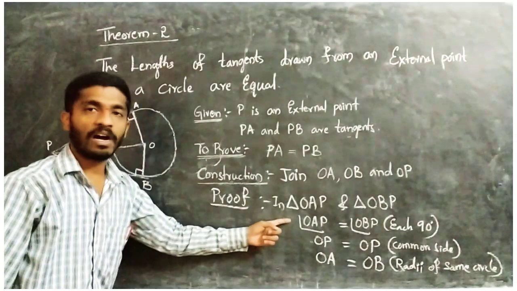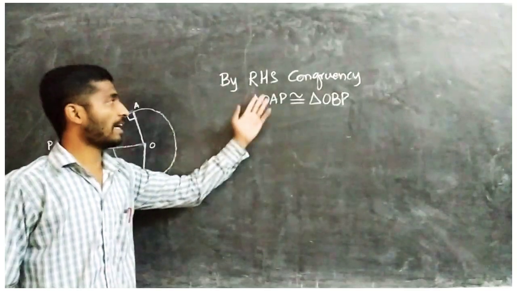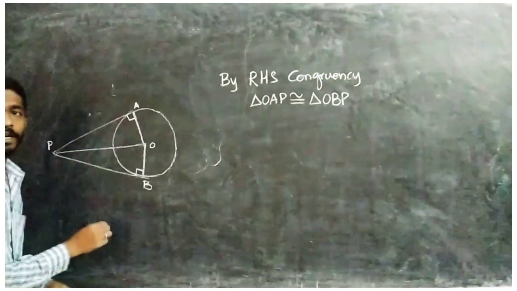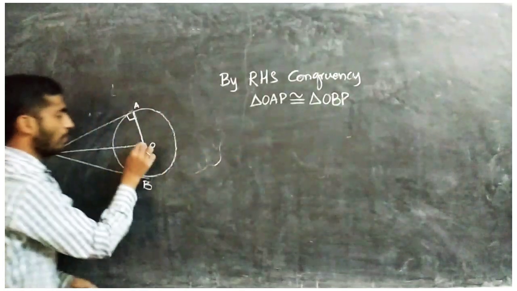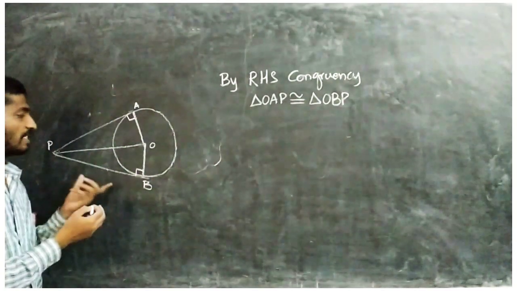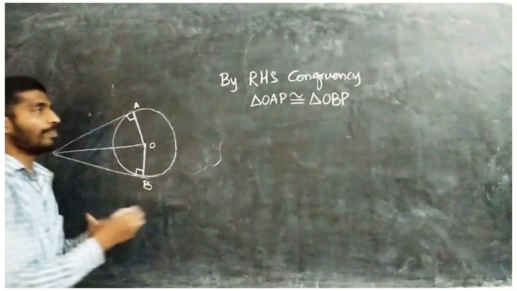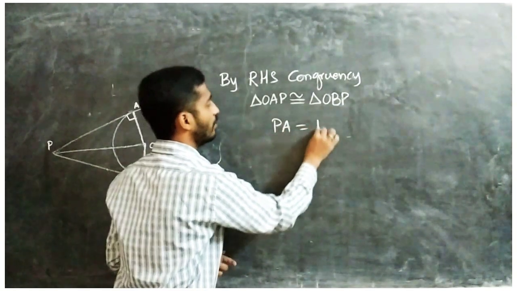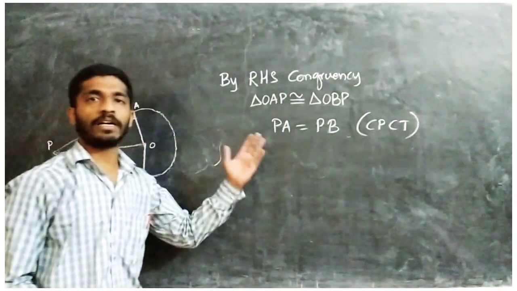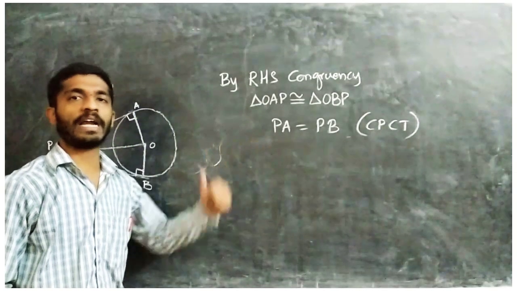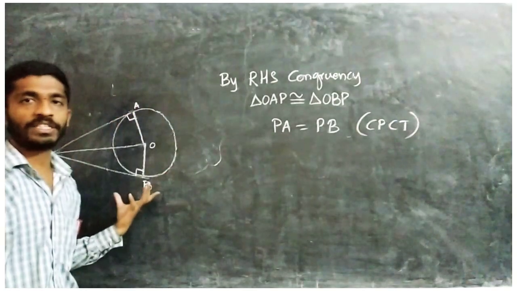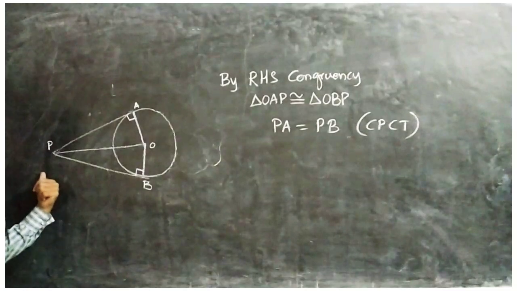So it means RHS. By RHS congruency, triangle OAP is congruent to triangle OBP. These two triangles are congruent and their corresponding sides, which are those? PA equals PB. So here you have to write CPCT. What is the meaning of CPCT? Corresponding parts of congruent triangles. So finally we got that the two tangents drawn from an external point are equal to each other.